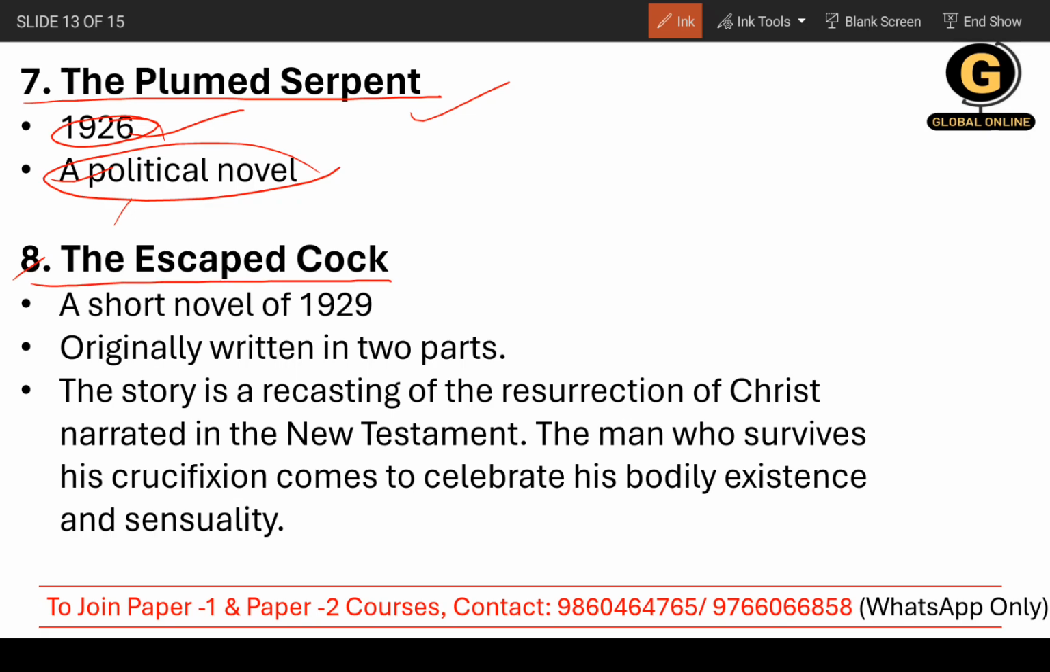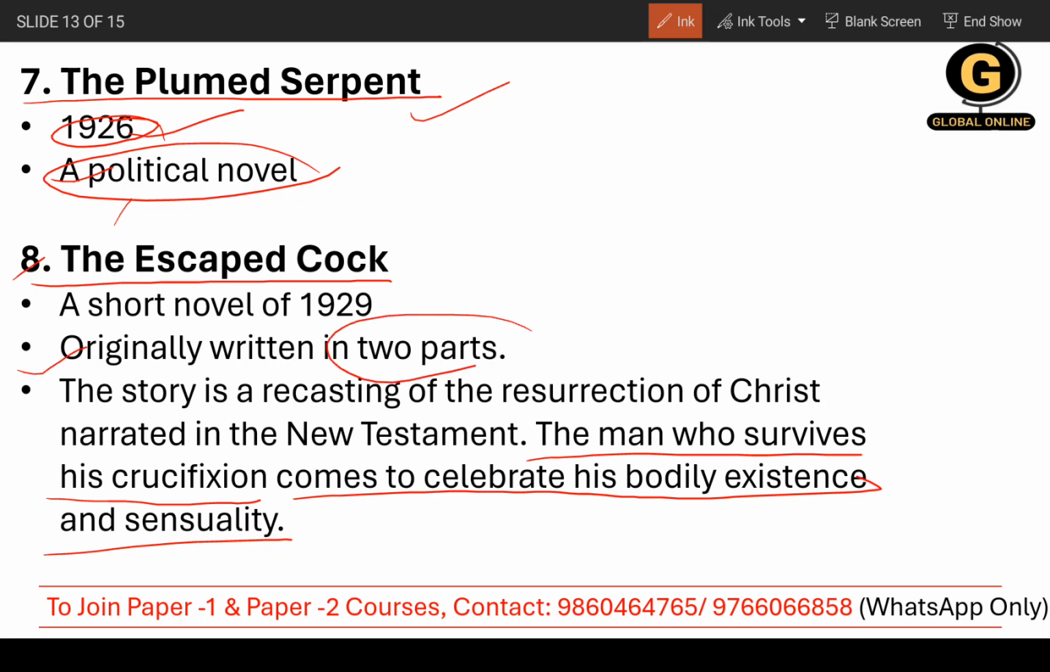Escaped Cock. Basically, have you heard about Christ's resurrection? It is all about that. It's a recasting of the story. Basically, how the resurrection of Christ is narrated in the New Testament, that is all the writer is talking about in this particular work. Now it says the man who survives his crucifixion and comes to celebrate his bodily existence and sensuality. Originally written in two parts.